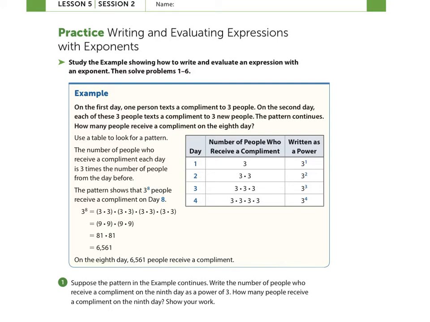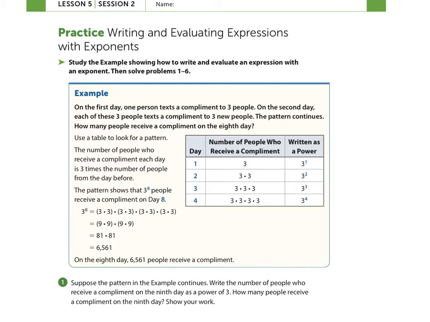So how many people are going to receive a compliment on the 8th day? So you could make the tree diagram all the way out to 8 days. You could make a table all the way out to 8 days. But we're going to look at strategies that make this more efficient. The number of people who receive a compliment each day is 3 times the number of people from the day before. The pattern shows that 3 to the 8th power people receive a compliment on day 8.